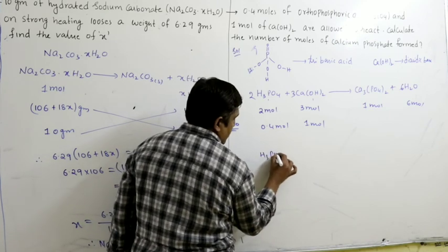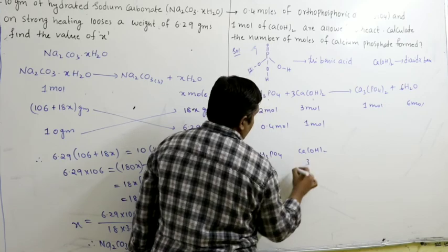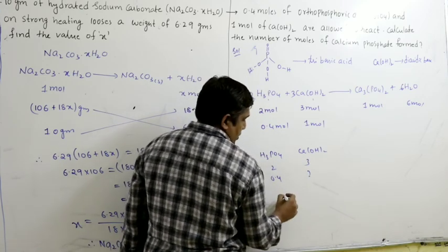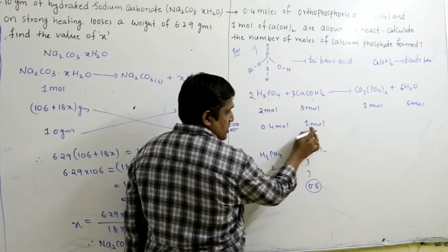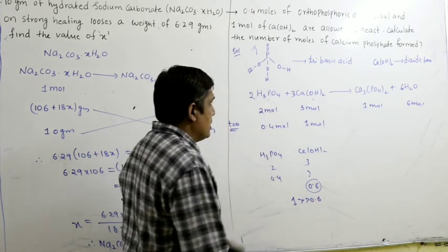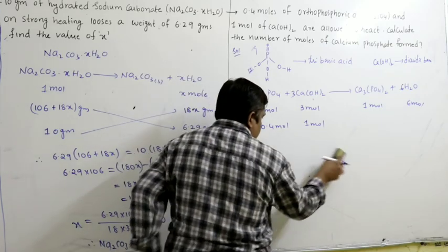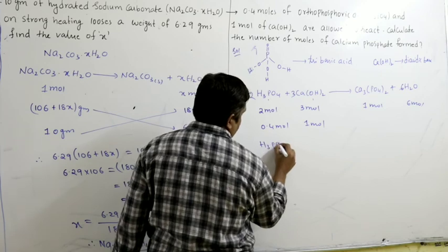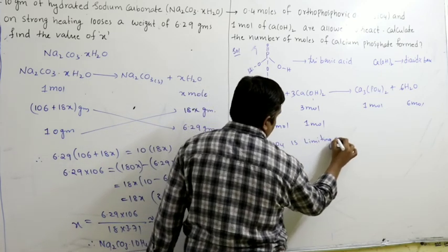So let us do our normal procedure. For 2 moles you require 3. For 0.4 moles, how many? 0.4 into 3 is 1.2, divided by 2, so you require 0.6. But how many moles do we have? 1. 1 is greater than 0.6. That means this will be left over. So phosphoric acid is the limiting reagent.